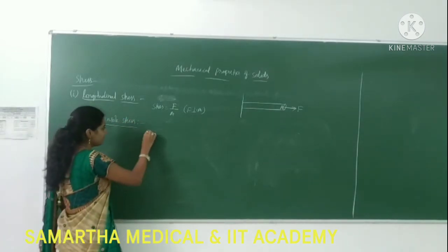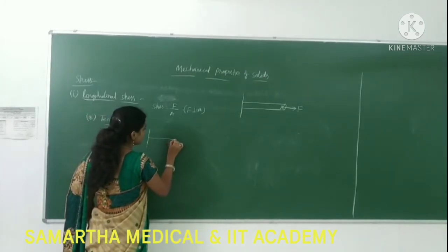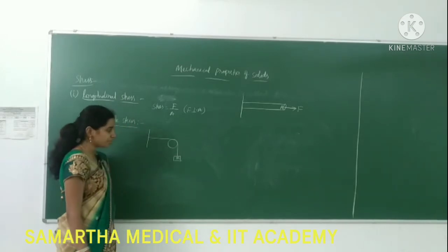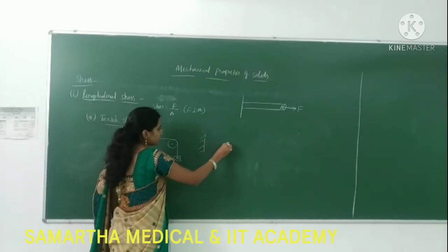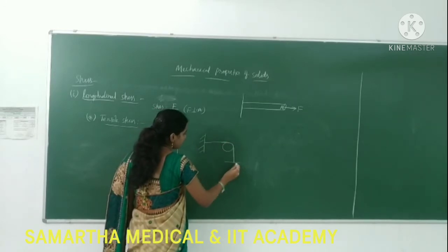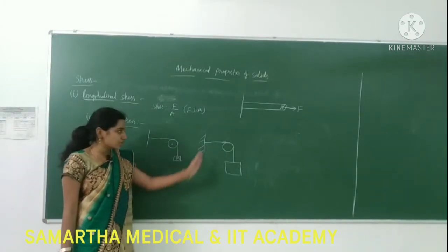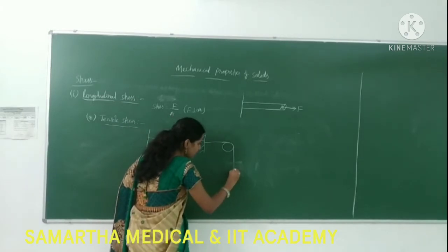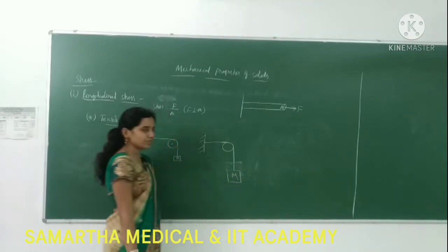I will take directly an example. I have a pulley here, and a string is passing over the pulley, and here a small mass m is there. In the second case, I take the same pulley and the same string again, but now I am increasing the mass. Whenever I increase the mass, the string will get elongated, meaning the length of the string changes. It will come like this. This is capital M, a very big mass.